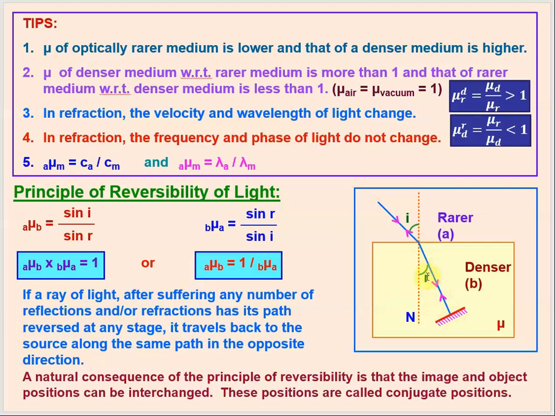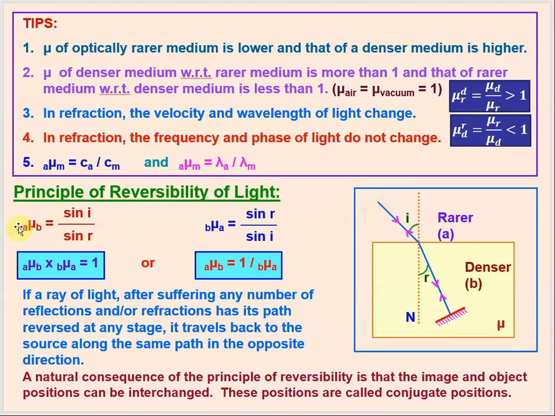So this angle R will be the angle of incidence, and this angle I will be the angle of refraction for this reflected light ray. So this light ray is traveling now from denser medium and emerging in a rarer medium. So this will bend away from the normal along the same path. So what does the principle of reversibility of light say? To summarize that, we just write these two relationships.